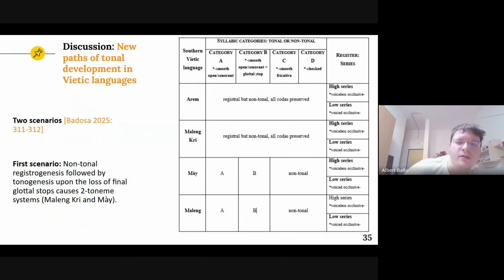These are the scenarios. The first scenario is that registrogenesis was non-tonal in some of these Southern Vietic languages. The examples are Arem, Malengkri, Mai, and Malieng. In these cases, they are all registral, right? But the register is non-tonal. In the case of Arem and Malengkri, they are registral and they never developed any tonogenesis process from the collapse of codas. And for Mai and Malieng, these are the tones that Ferlus described. He described two tones for these languages. They would have tone A and B.